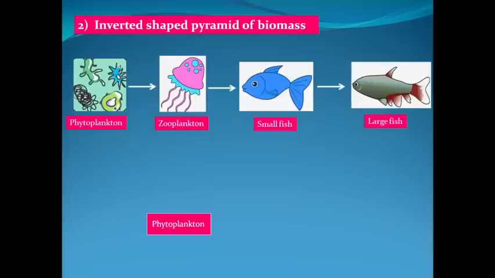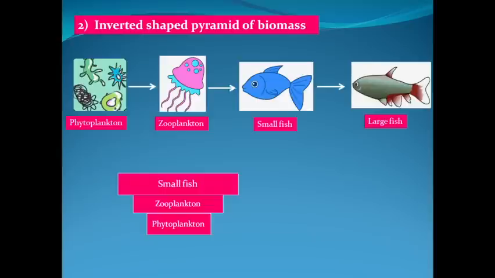So we'll have the smallest bar for phytoplankton level. The zooplanktons are good in population, as well as they have individual weight which is higher than individual weight of a phytoplankton. So the dried biomass at zooplankton level will be more than what it was at phytoplankton level.